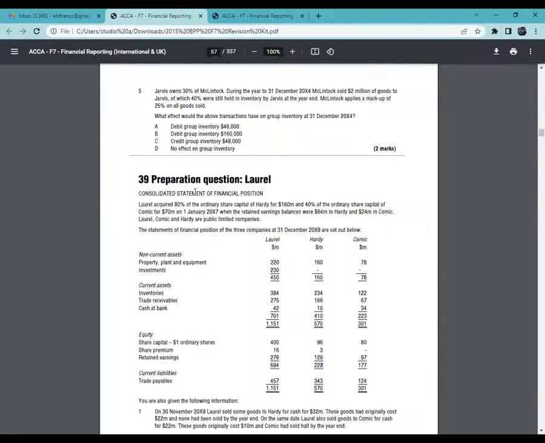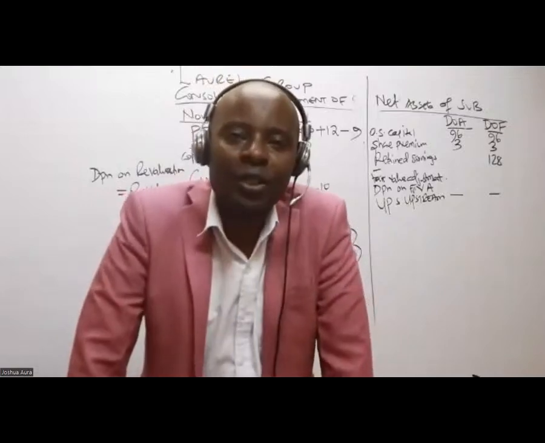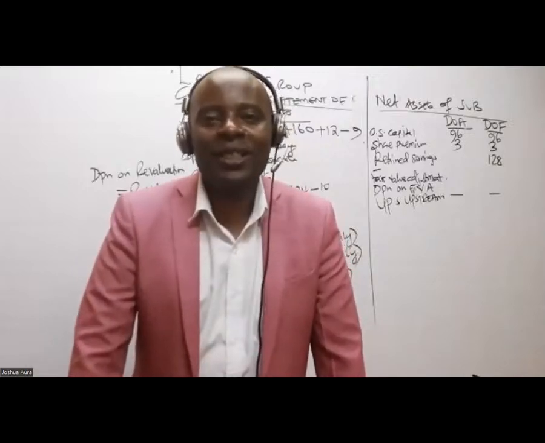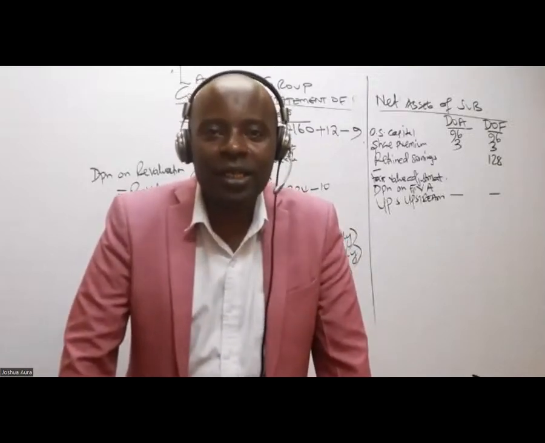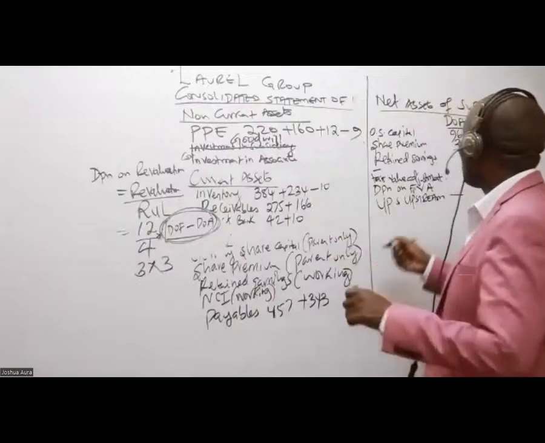Now here they have told us Laurel acquired 80% of the ordinary share capital of Hardy for 160 million and 40% of the ordinary share capital of Comic for 70 million on 1st January 2017, when the retained earnings balance was 64 for Hardy and 24 for Comic. But anything to do with an associate is useless here. So the only thing you want is the subsidiary's retained earnings at acquisition, 64.